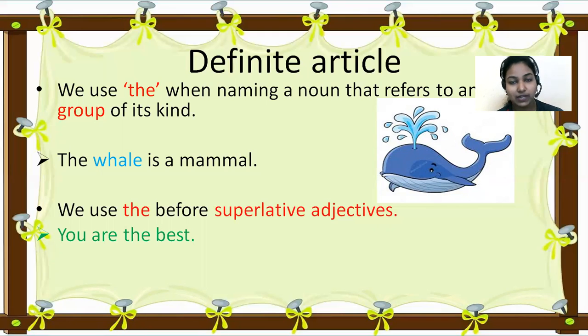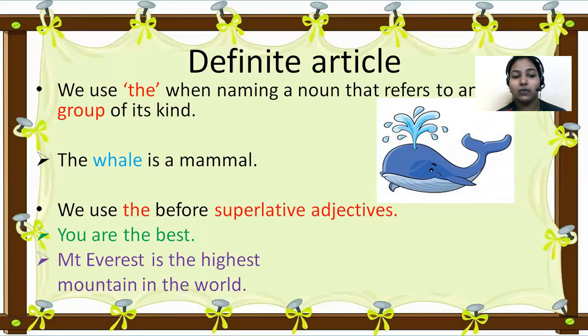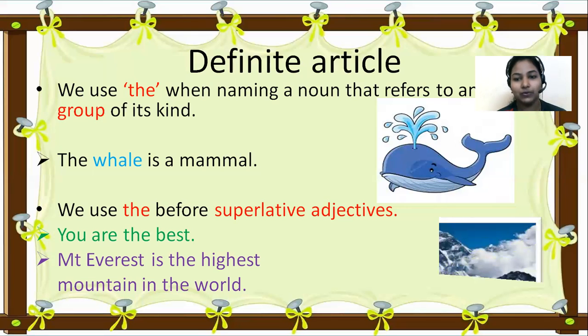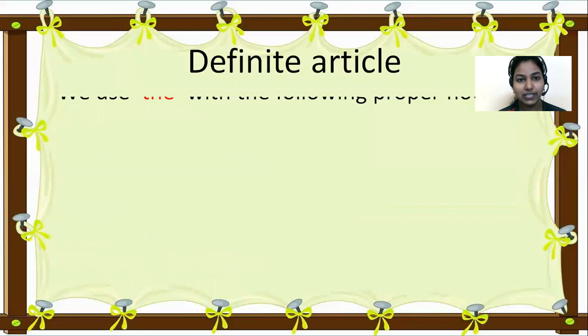Here, what is the superlative adjective? Best, isn't it? Yes. Mount Everest is the highest mountain in the world. Mount Everest is the highest mountain in the world. You're comparing this one mountain with all the other mountains in the world. So here, the highest mountain. In front of a superlative adjective, you should use the. You should not use a or an. Okay, let's move on to the next rule.